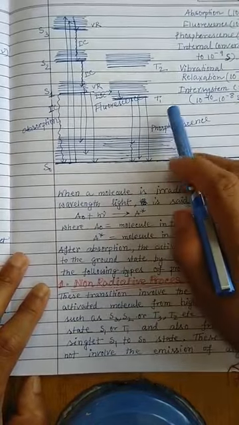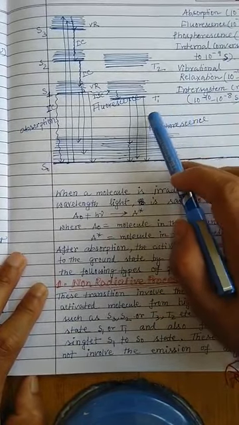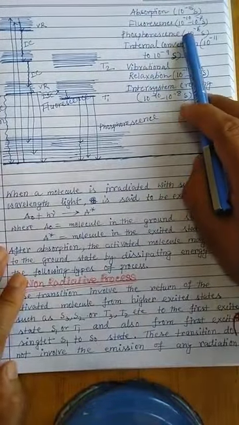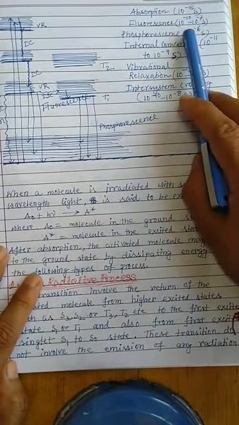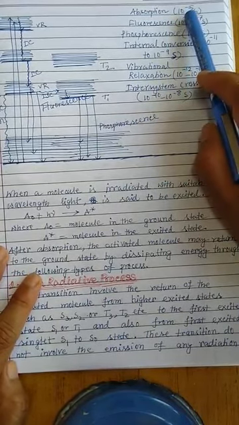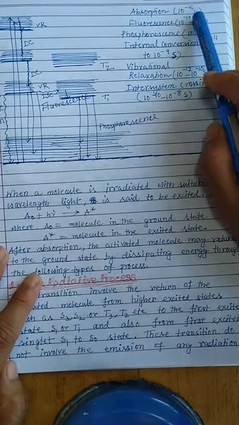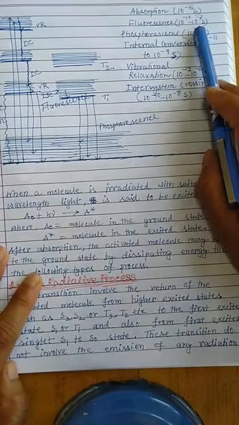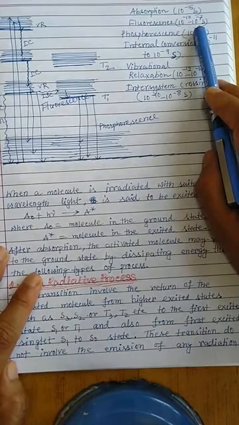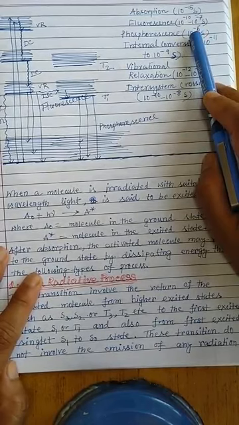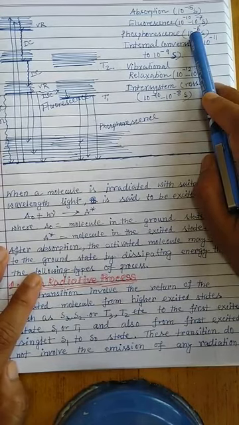Okay, and apart from that, the time domains of these different processes are discussed here. Absorption is a very instantaneous process, and it can take place in the time range of 10 to the power minus 15 seconds. That means within the femtosecond range. And the fluorescence phenomenon can take place in 10 to the power minus 10 to 10 to the power minus 7 second, meaning different time domains for different molecules. But on average, fluorescence takes place in the nanosecond range. That means 10 to the power minus 9 second.